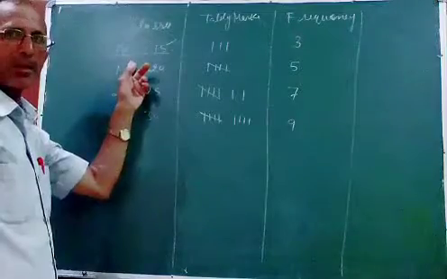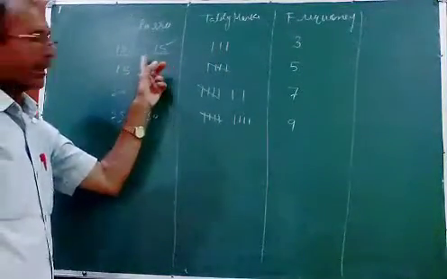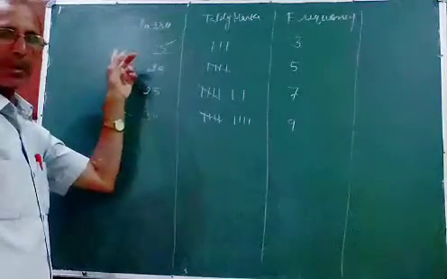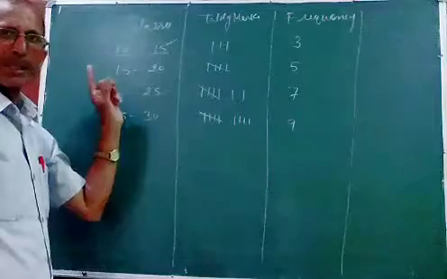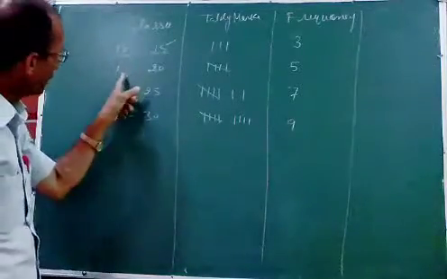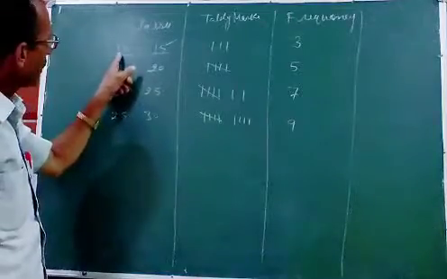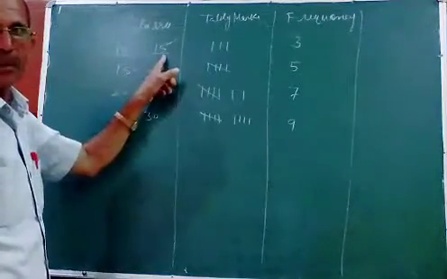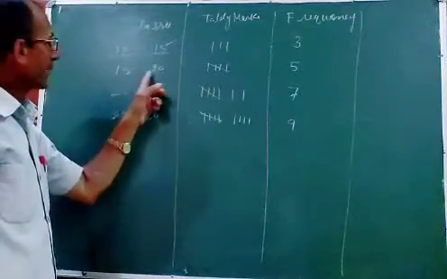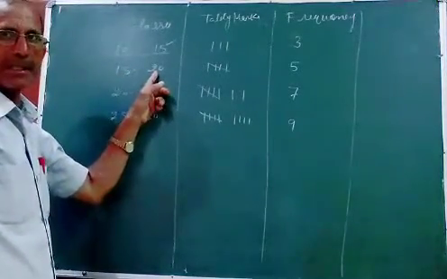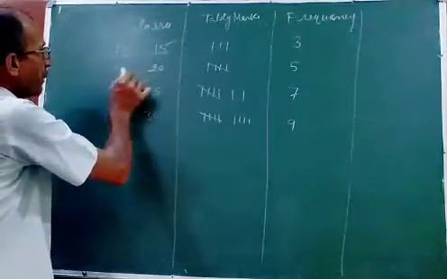Suppose one student got 15 marks. So 15 will not be counted here. I will take only those students who scored 10 up to 14. If a student scored 15, 15 will be included in the next class. So this is the lower limit, this is the upper limit. 15 is the lower limit and 20 is the upper limit.